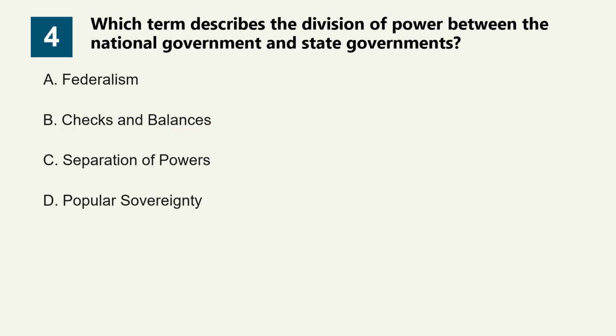Question 4. Which term describes the division of power between the national government and state governments? Option A. Federalism. Option B. Checks and balances. Option C. Separation of powers. Option D. Popular sovereignty. The correct answer is option A.